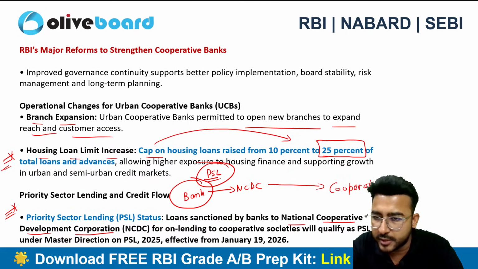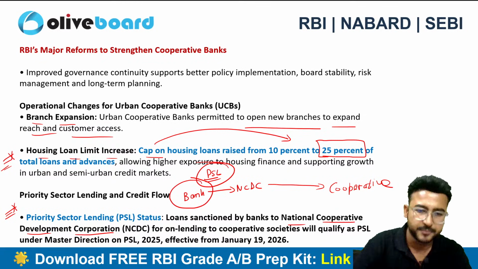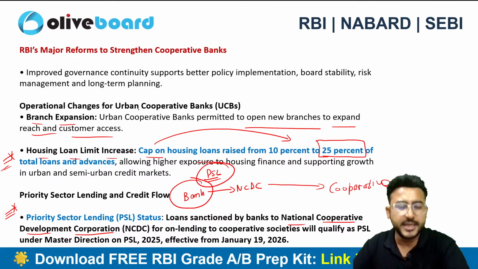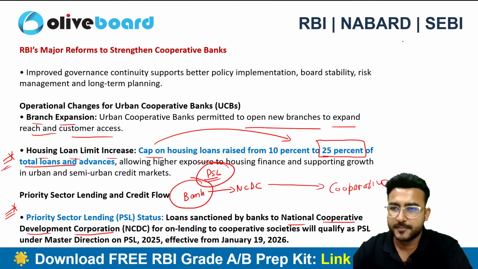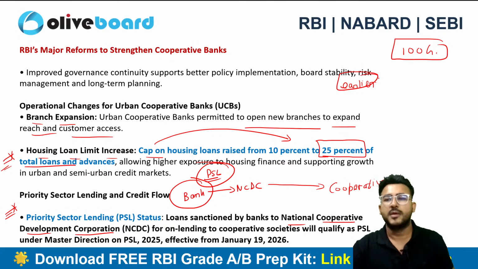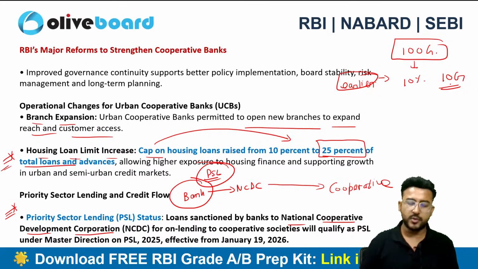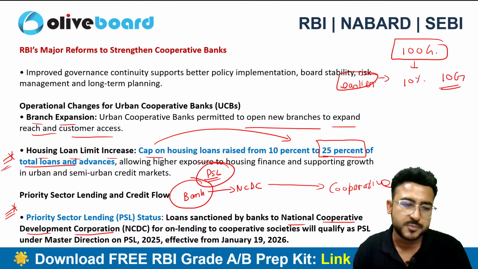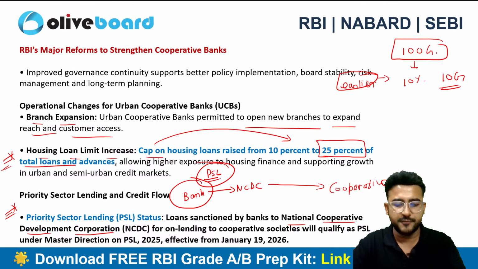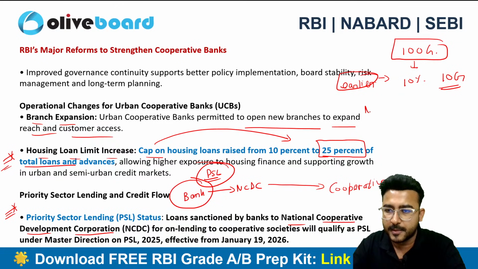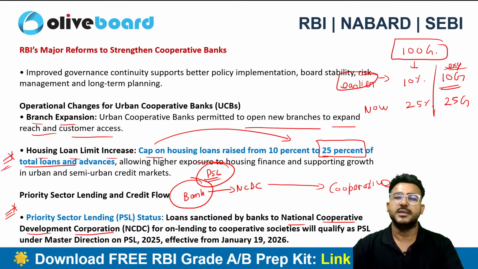Sir, please repeat the concept of cap on housing loans. Definitely. So have a look. Let's suppose earlier the total loans and advances were 100 crore. So how much could you give as housing loans? Only up to 10%. That means 10 crore. As a cooperative bank, you could only give loans up to 10 crore specifically for the housing sector. Now, you can even give up to 25%. That means 25 crore loan you can give. So these are examples, right?